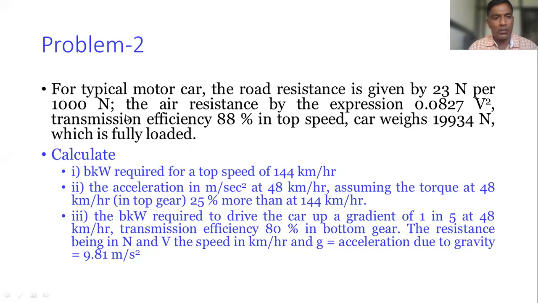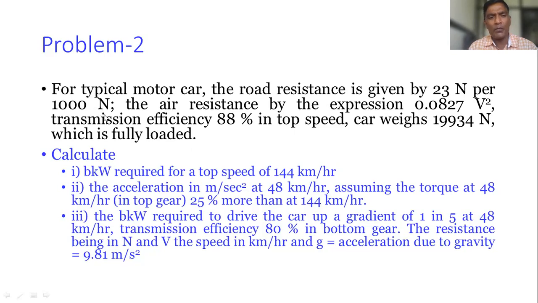Now, for the information of all, I will read once again. For a typical motor car, the road resistance is given by 23 Newton per 1000 Newton. So what is the meaning of this first sentence? 23 Newton per 1000 Newton.